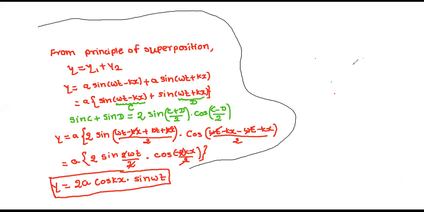Now let's go ahead. So let's start. Now we got one expression. You can see the resultant displacement expression we got.